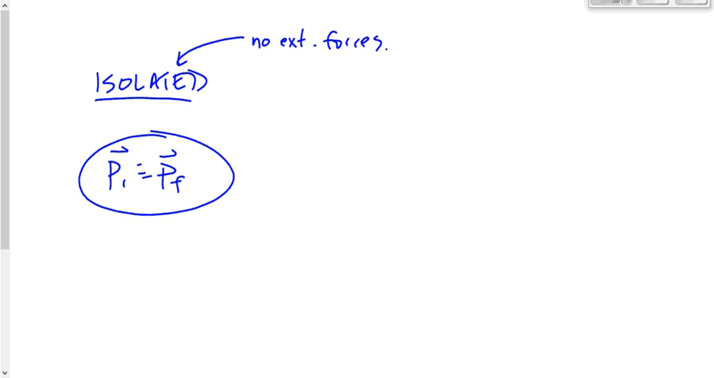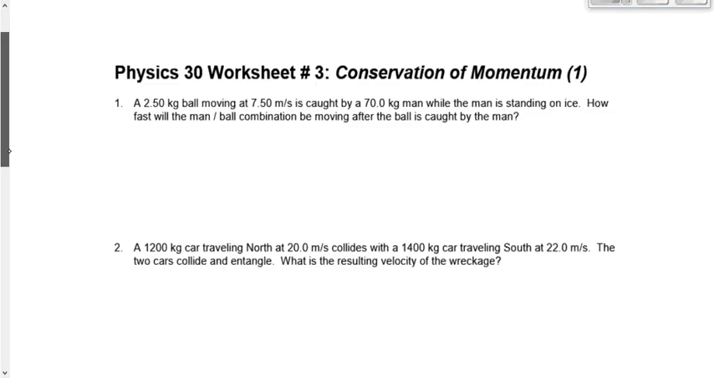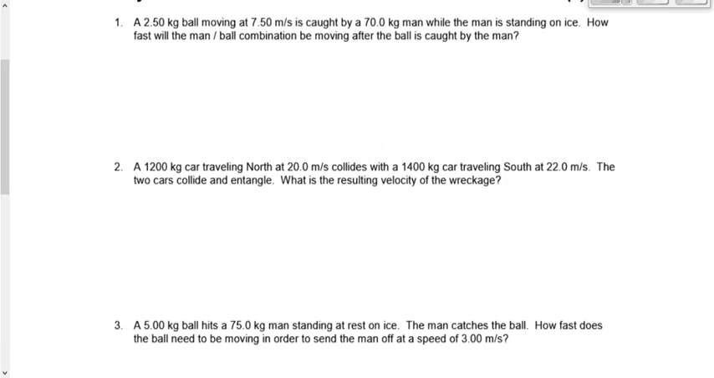You had two questions for homework last night. We're going to spend just a minute going over one of those two questions. We'll go over question number 2 here, and then we'll just draw a couple quick areas of comparison with question number 1. Number 2 says, a 1,200 kilogram car traveling north at 20 collides with a 1,400 kilogram car traveling south at 22. The two cars collide and entangle.